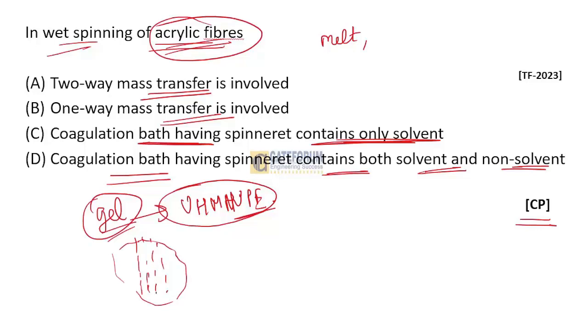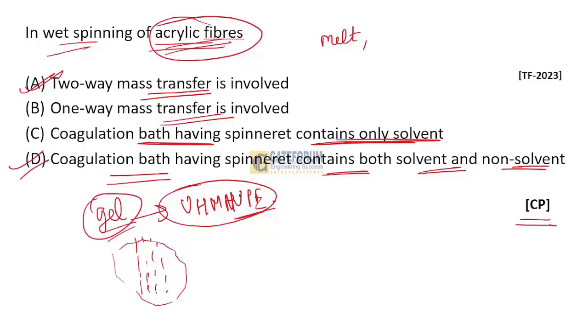So in case of wet spinning process, it involves two-way mass transfer and the coagulation bath contains both solvent and non-solvent also. So I think this is a multiple type of question. Two-way mass transfer is involved, and the coagulation bath contains spin rate.